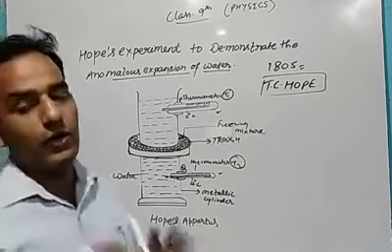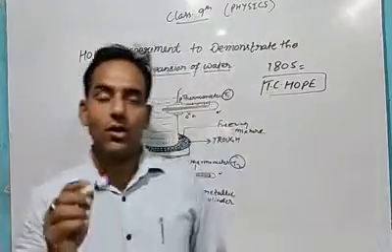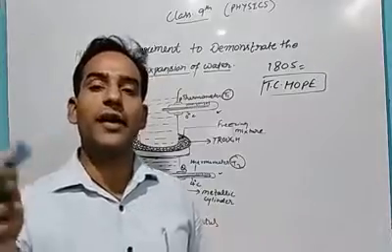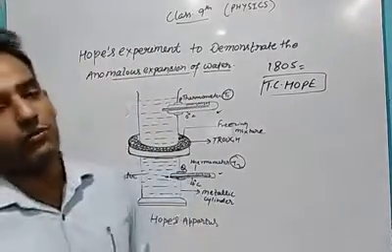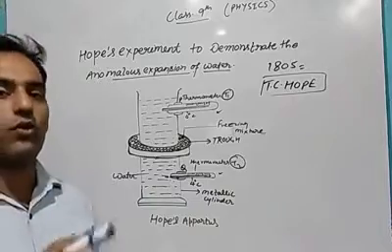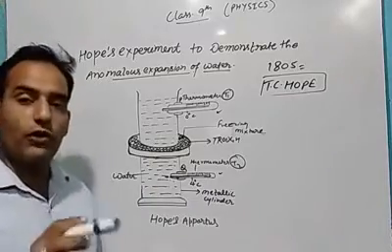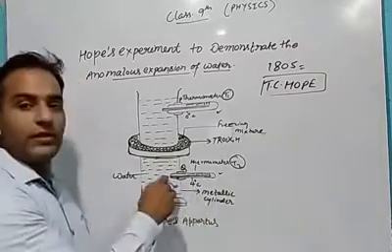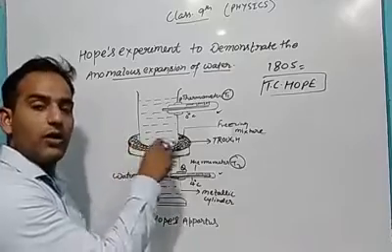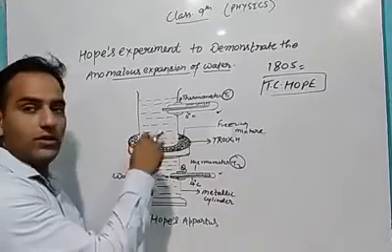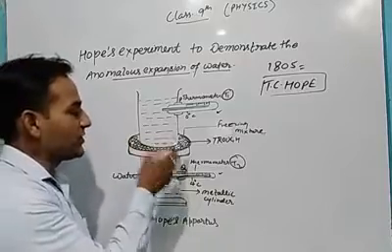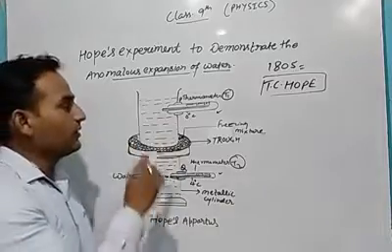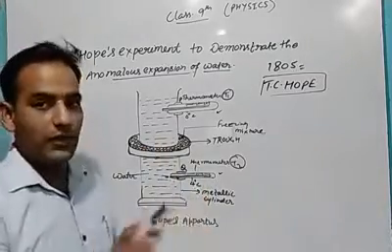Now listen carefully. We all know that hot water goes up and cold water comes down. Hot air goes up and cold air comes down, because hot water is lighter than cold water. So, first of all, we will notice the decrease in temperature in the lower thermometer, because cold water will come down. Here we have the freezing mixture, and here we have ice, so the temperature of this water will go down. So cold water will come down and hot water will go up. So the change in the temperature of thermometer T2 will be recorded.